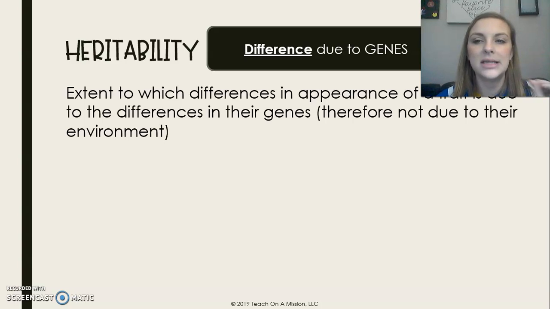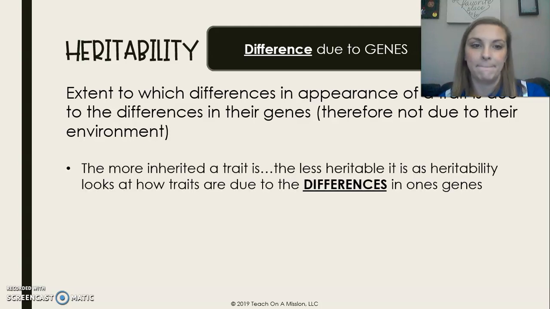Okay, so it's the extent to which the differences in the appearance of a trait, so observable traits, like hair color, eye color, your skin color, all of those things, are due to the difference in our genes. Okay, so are they due to genes or are they due to the environment? If they're due to genes, then it is highly heritable, right? If it is due to the environment, then it is not. So the more inherited a trait is, the less heritable it is. So I think I said that wrong the first time.